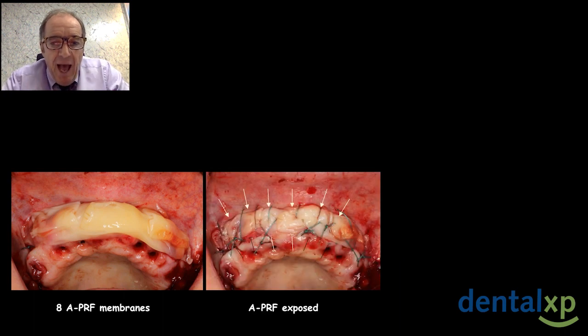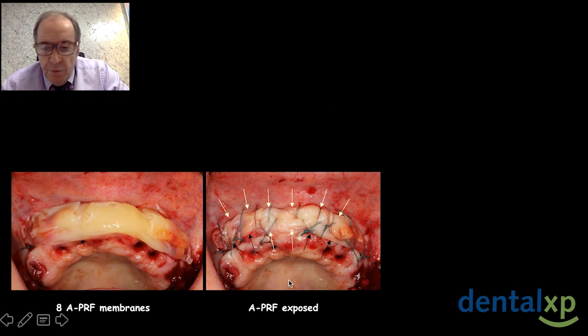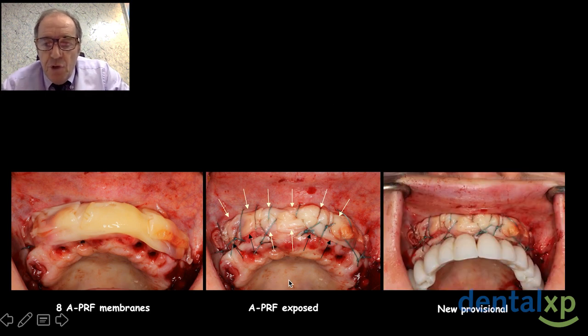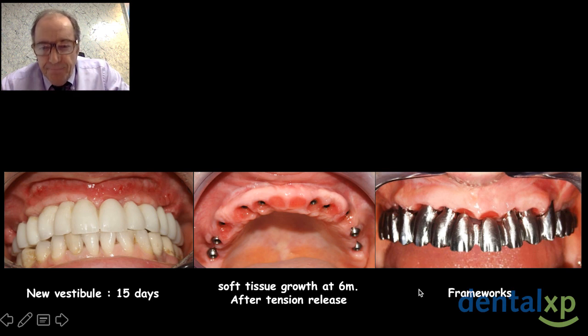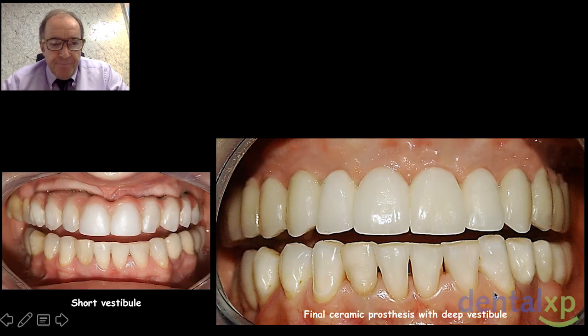Here you can see after the suture and with a new provisional. What is interesting is to control the new vestibule after 15 days and the soft tissue growth at 6 months after tension release. At the beginning we have a short vestibule, and at the end of the treatment we can see the deep vestibule.